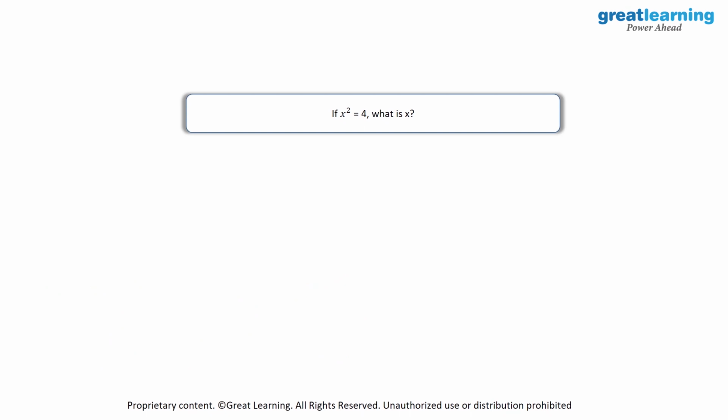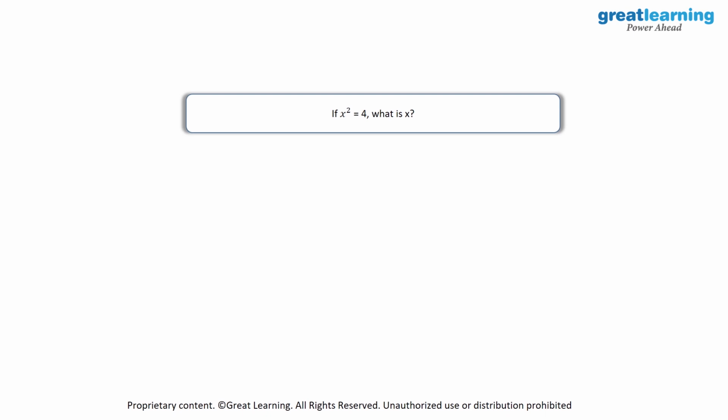The difference between a linear equation and a quadratic equation is that in a linear equation, the power will be equal to 1, and in a quadratic equation, the power will be equal to 2. As you see over here, we have x square and not just x, and we need to find the solutions for x. Since this is a quadratic equation, x will have two solutions.